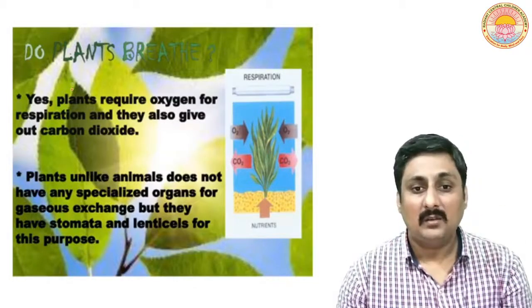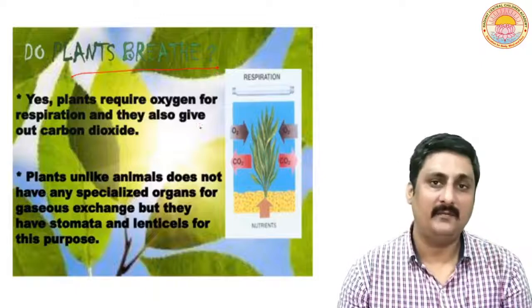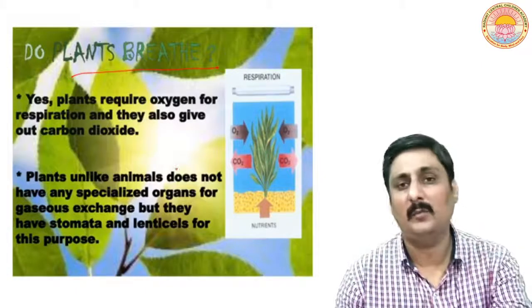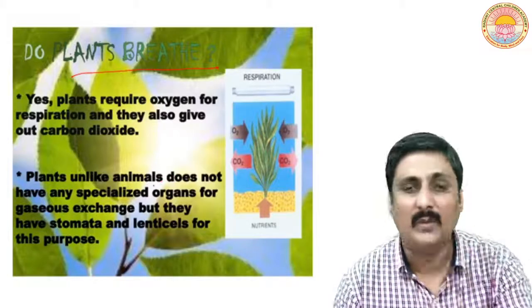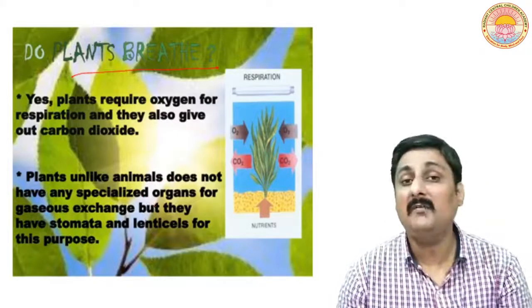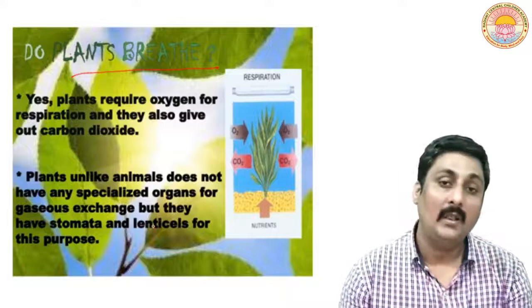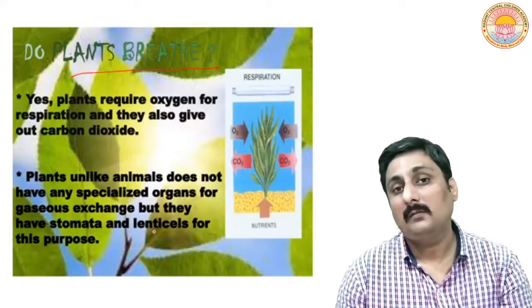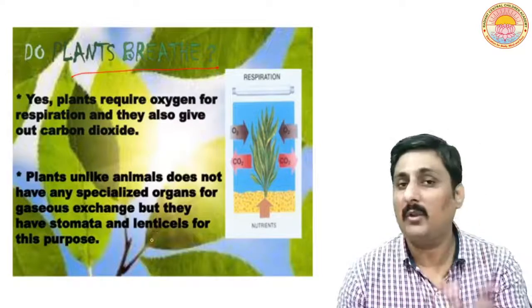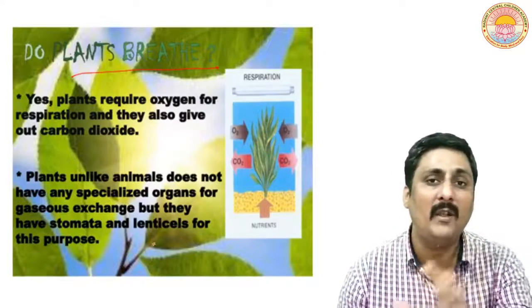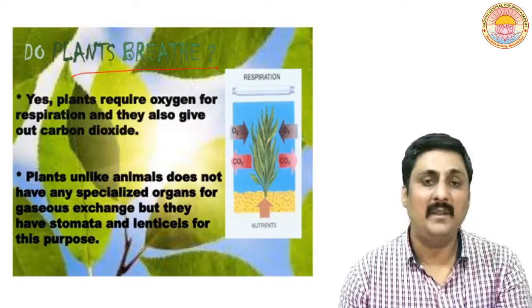Now a question arises. We have already spoken that plants do require oxygen. Now the question arises whether plants breathe also or not. Do plants have a breathing organ like us? No, they do not have a breathing organ like us. We have lungs for breathing purpose.